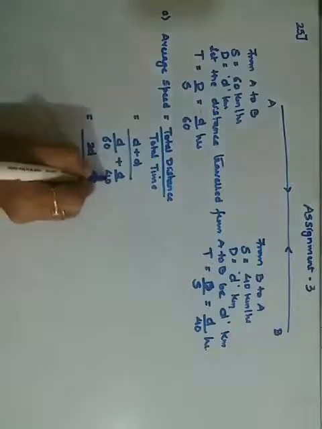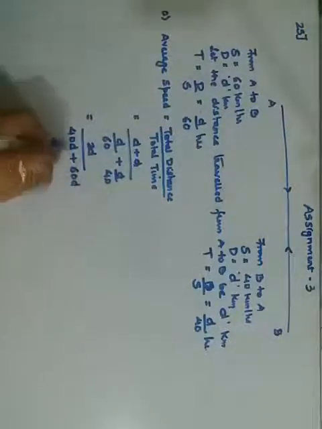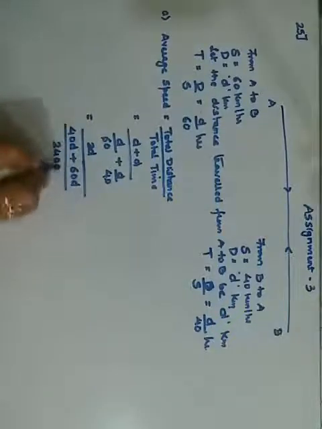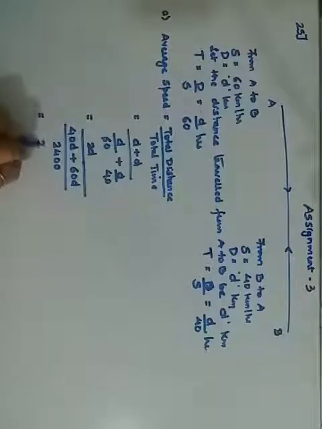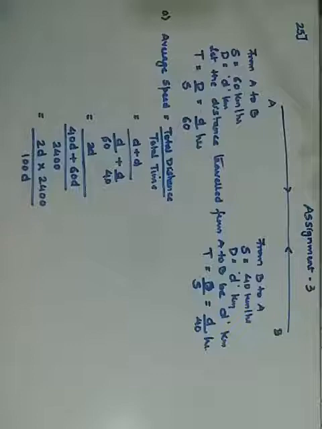And here when I cross multiply 40 into D, it is 40D plus 60 into D, 60D upon 60 into 40, 2400. So what will happen is this is going to become reciprocal and you are being left out with 2D into 2400 upon, 40 plus 60 gives me 100D. If anything possible to cancel, just go for it. D and D cancels, 2 zeros from denominator, 2 zeros from numerator. So you are left out with only 2 into 24, that is 48. That is your average speed is 48.